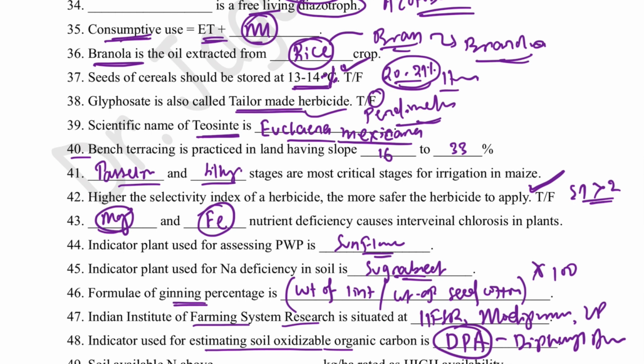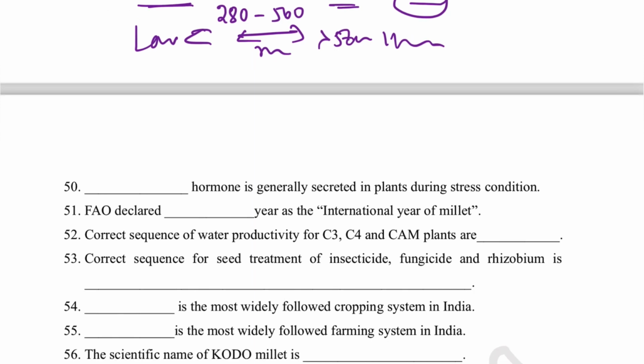Soil available nitrogen above dash kg per hectare is rated as high availability. The range is basically 280 to 560 kg per hectare. Below 280, that is low, in between, that is moderate, and more than 560 kg per hectare available nitrogen is high. Okay, so remember.